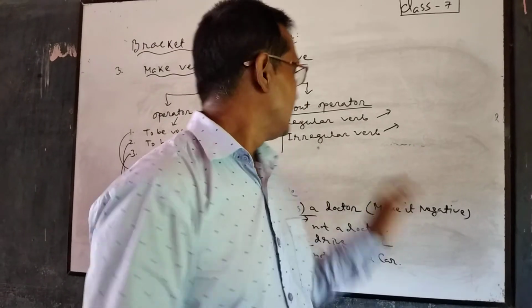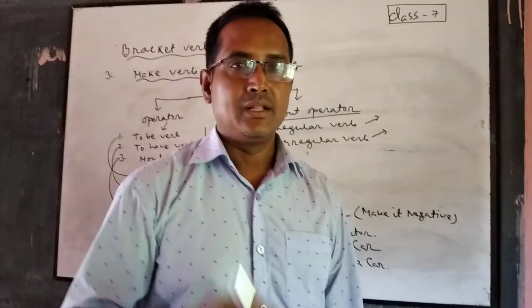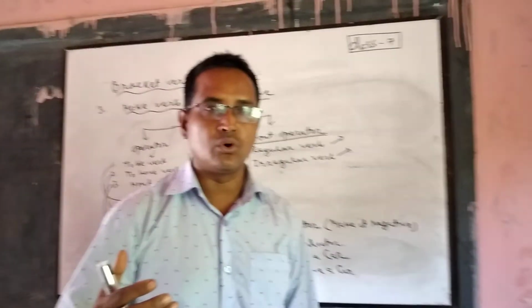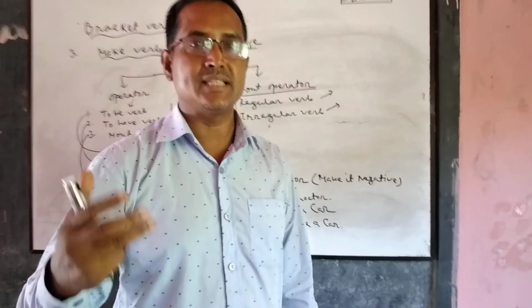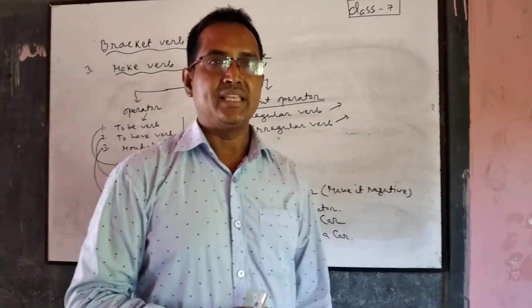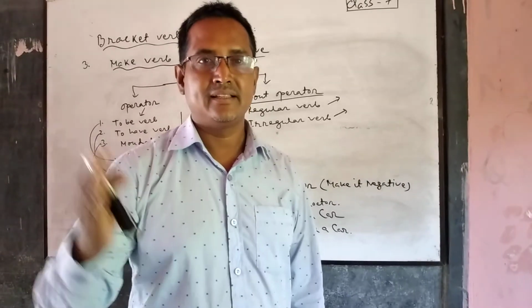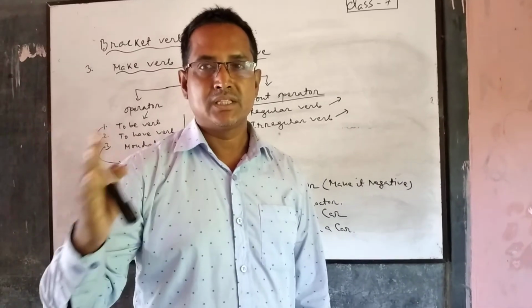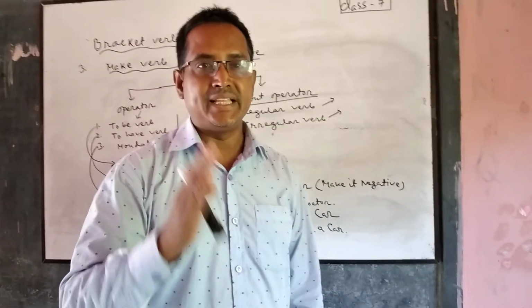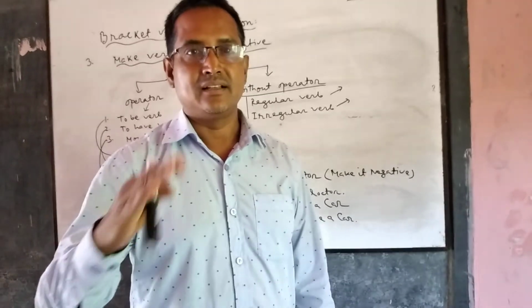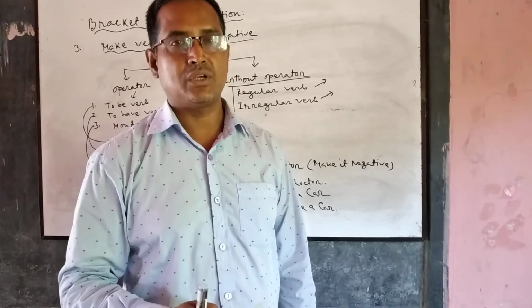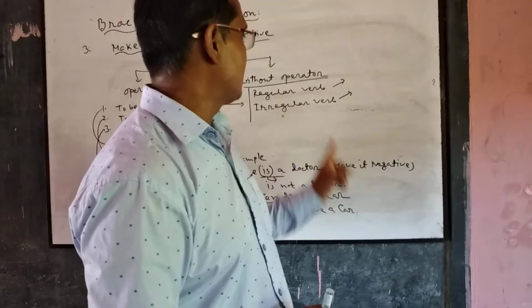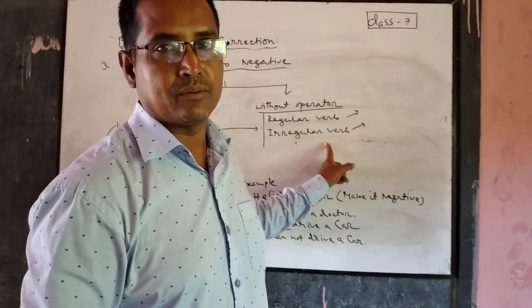And there is also another thing, irregular verb. The verb which has no similar form is irregular verb. Suppose eat, ate, eaten. Come, came, come. Dig, dug, dug. This is different. That's why one is regular verb and another is irregular verb. That's it.